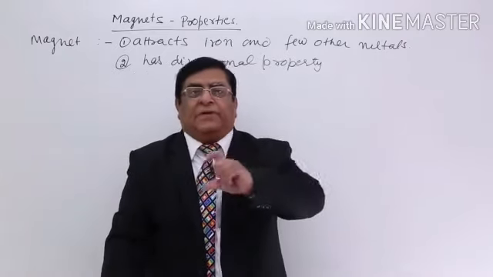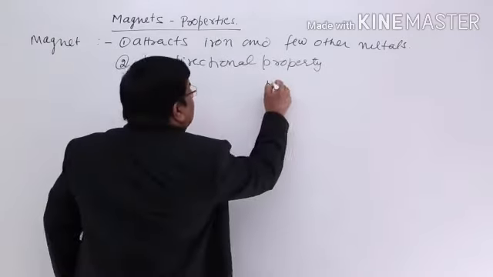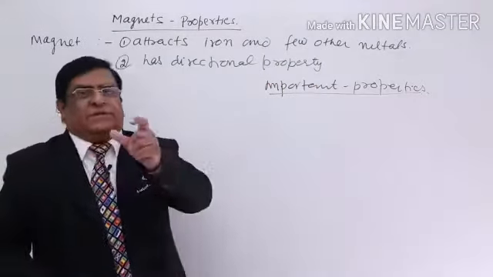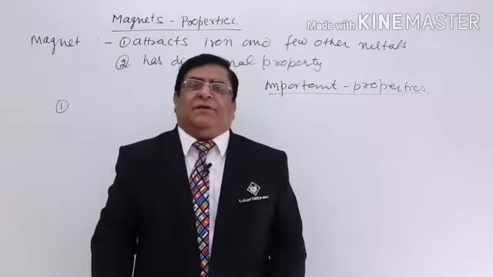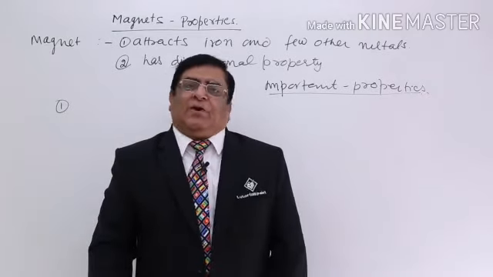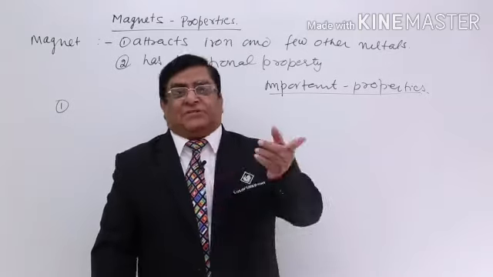Now, we can study the properties in detail, and I will write it, important properties. Actually, this material was found initially in magnesia, so it was called magnet, and because of its directional properties, it was used for navigation.